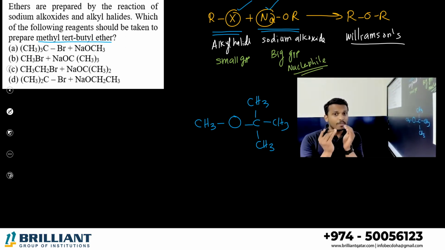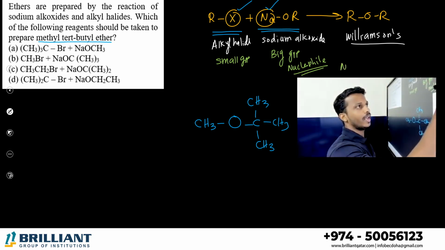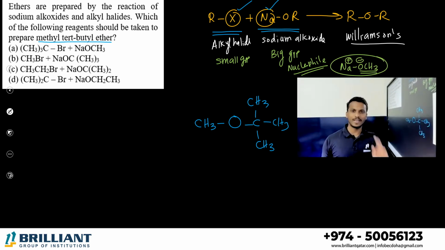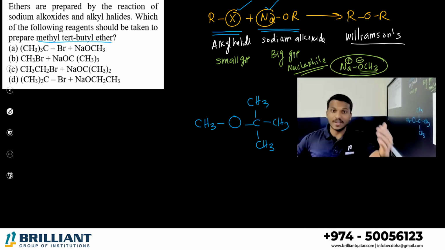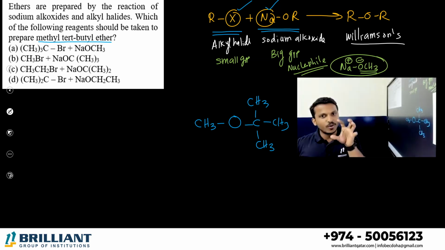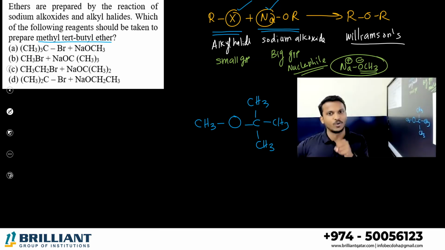But if the sodium alkoxide group is a smaller group, for example, NaOCH3. So what is the nucleophile forming here? This is the Na plus and O minus. This is the nucleophile. Not only a nucleophile, it is a strong base also. If your sodium alkoxide part is a smaller group, the nucleophile acts as a very strong base also.